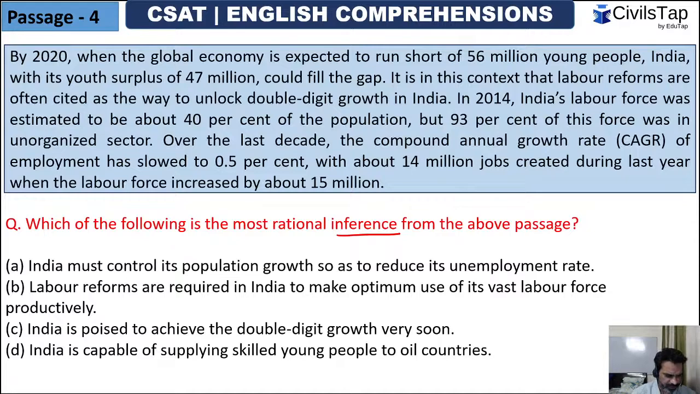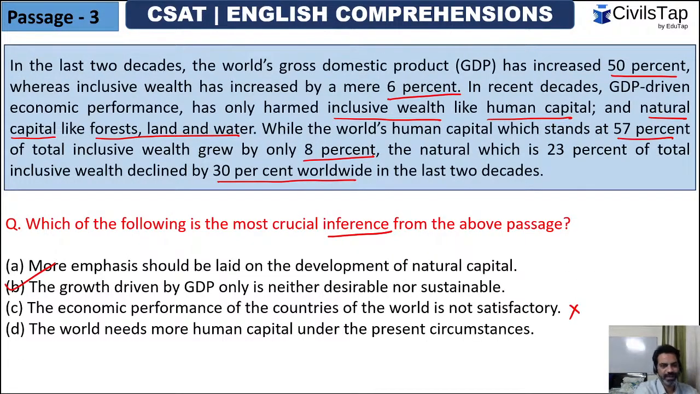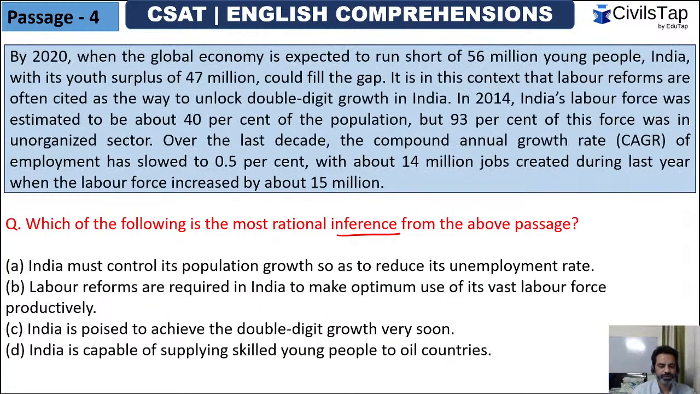सर ओनली वाले नहीं, मैंने हर्षदीप ये कभी नहीं कहा कि ओनली वाले ऑप्शन देखो, इसमें ओनली सिर्फ ये था, देखो ओनली यहाँ पे भी दिया हुआ है पैसेज में, देखो. So GDP driven economic performance has only harmed inclusive wealth. So same, he's saying that the growth driven GDP only. So only here is for growth driven GDP. That growth driven GDP only is neither desirable nor sustainable. Right? So only basically means here he's talking about only monetary growth. That's what he was talking about.